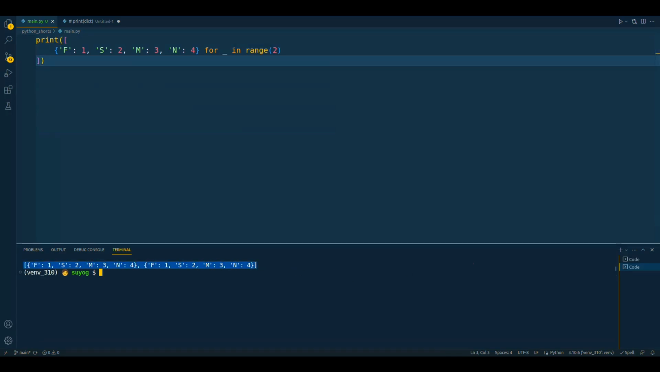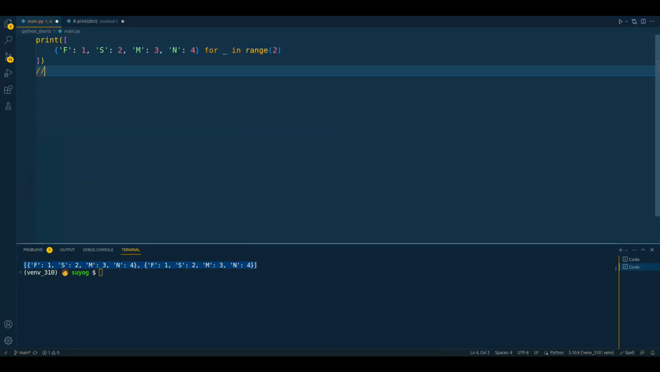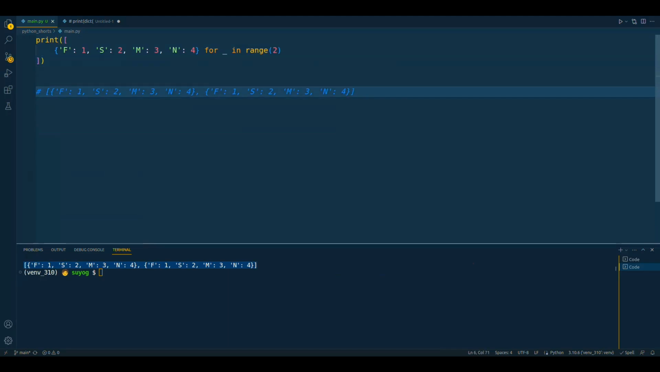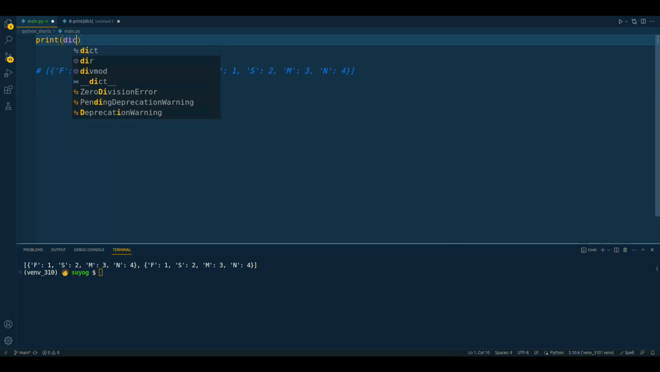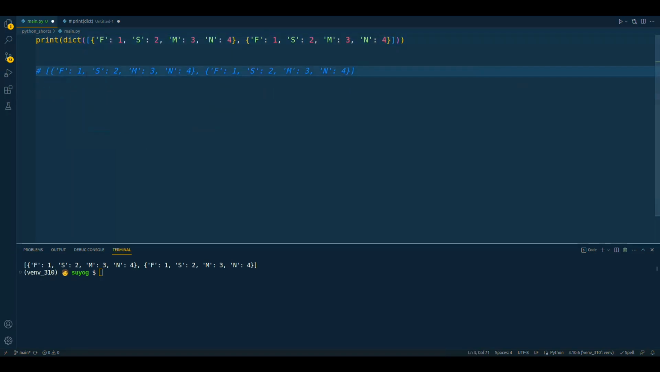So, what do we get? We end up with a list of dictionaries. So far, so good. But now comes the interesting part. We try to pass this list of dictionaries into the dict function. And here it is, the ValueError appears.